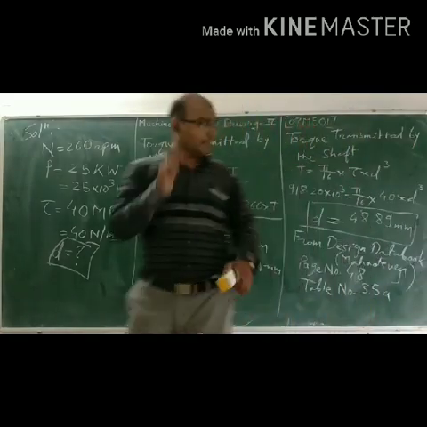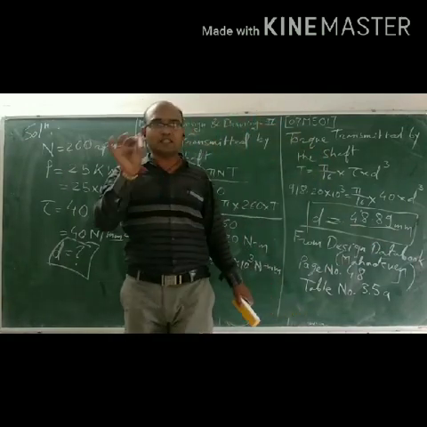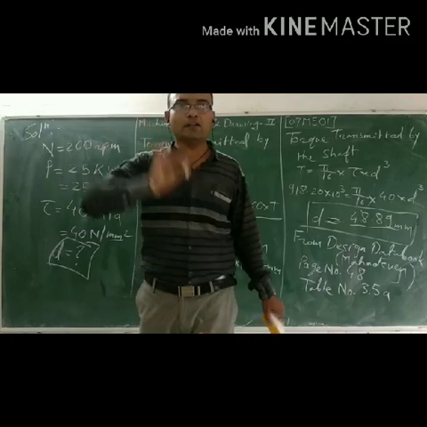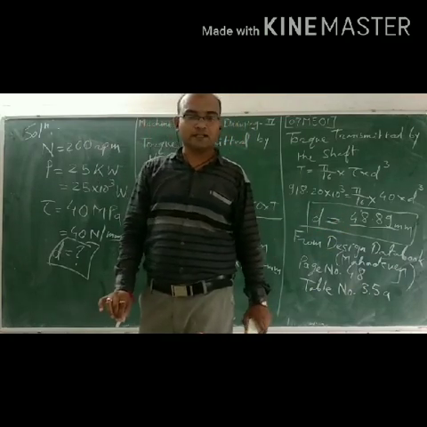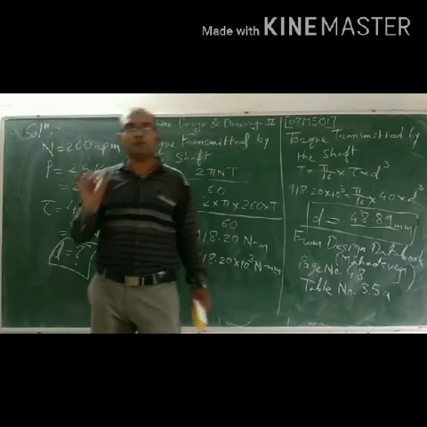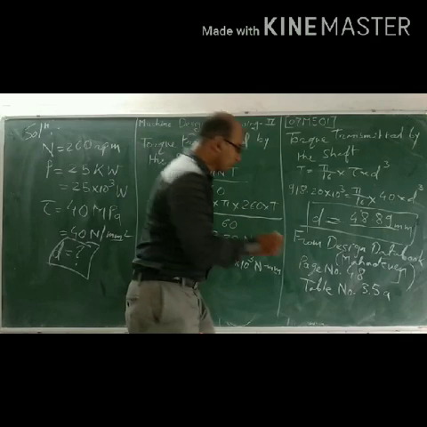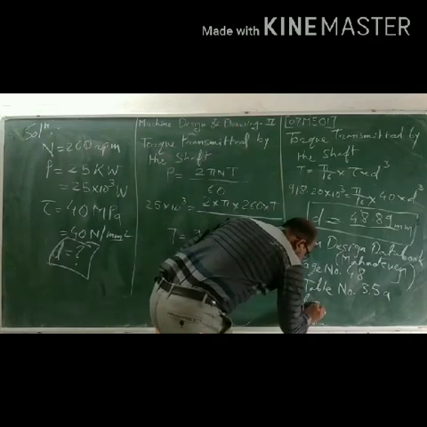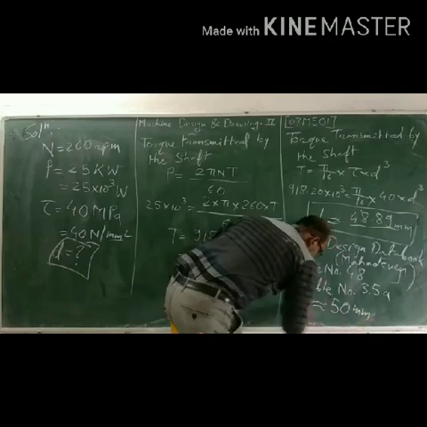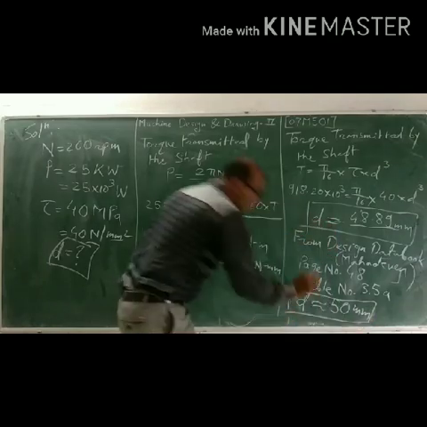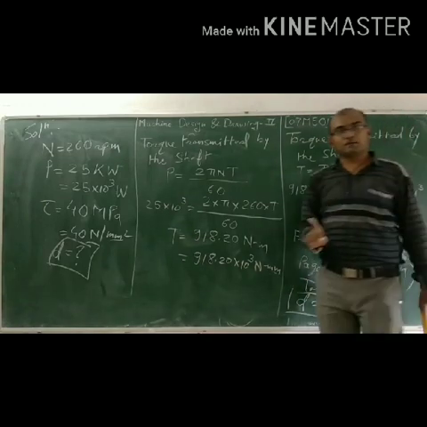You calculated 48.89, so the nearest highest value available in your design data book is 50. So our answer is that the diameter of the shaft is 50 mm.